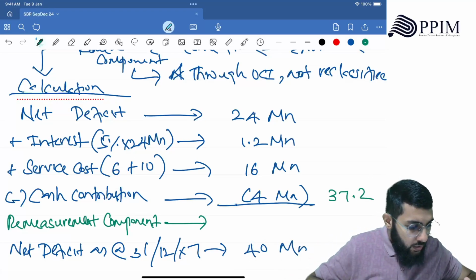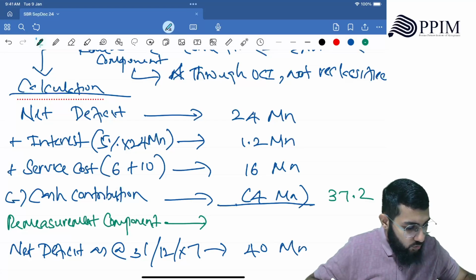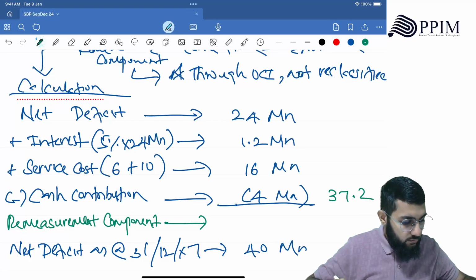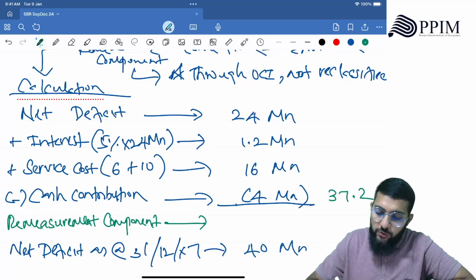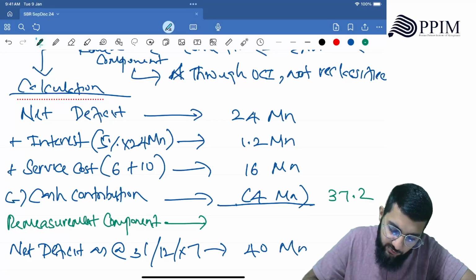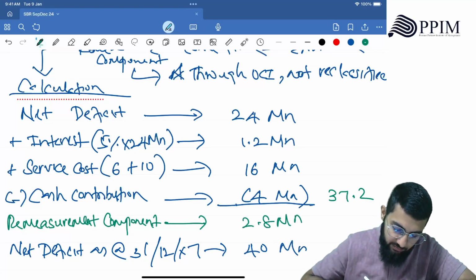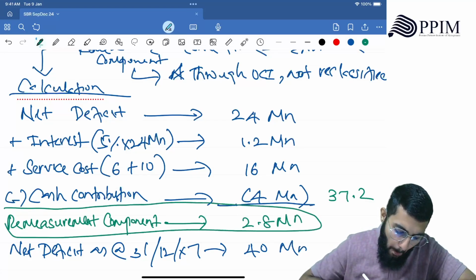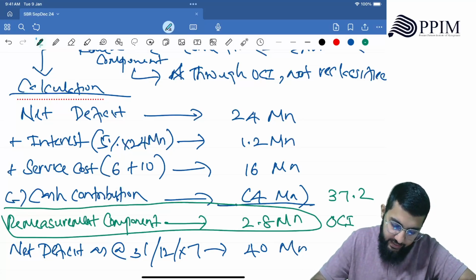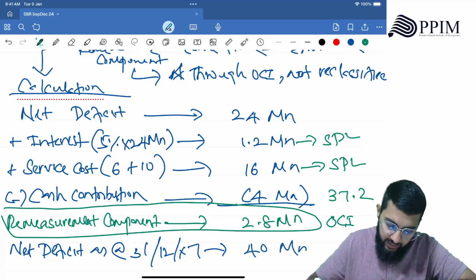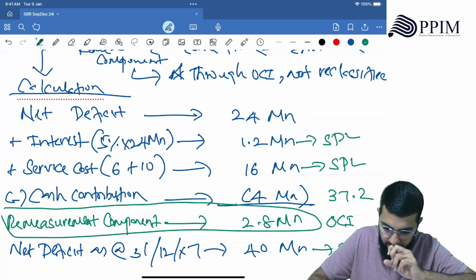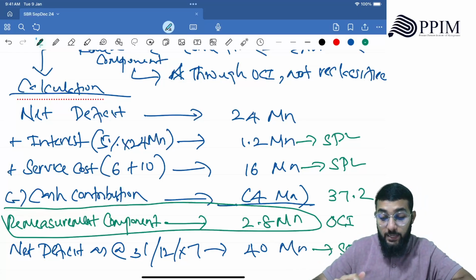Okay. 37.2 is the total here. 37.2 and 40 million, what's the difference? The difference is 2.8 million. That's your remeasurement component. This goes through your OCI. Service cost, SPL, right? And 40 million is going to be in your SFP. So you just give an explanation of the presentation also.